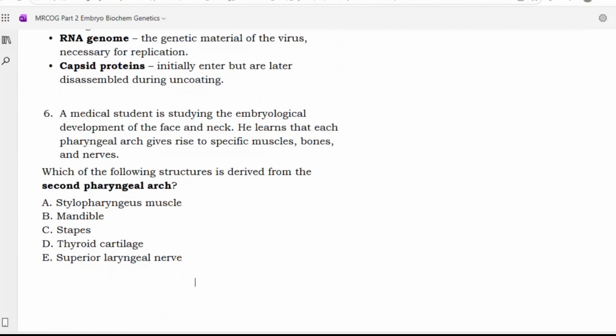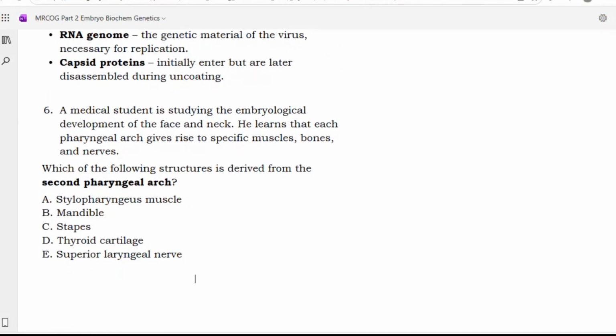Next. A medical student is studying the embryological development of the face and the neck. He learns that each pharyngeal arch gives rise to specific muscles, bones, and nerves. Which of the following structures derive from the second pharyngeal arch? Stylopharyngeus muscle, mandible, stapes, thyroid cartilage, superior laryngeal nerve. Sir, option C, stapes.